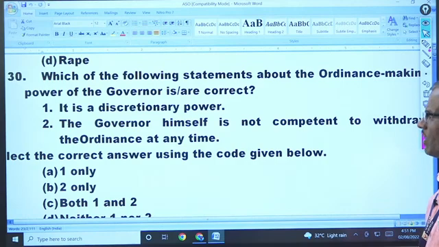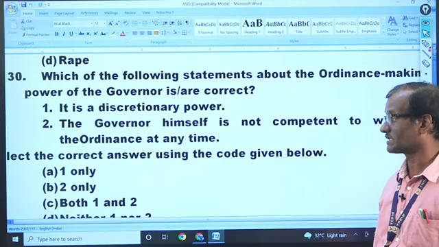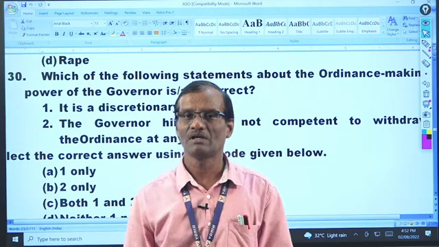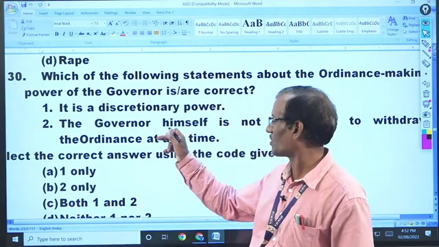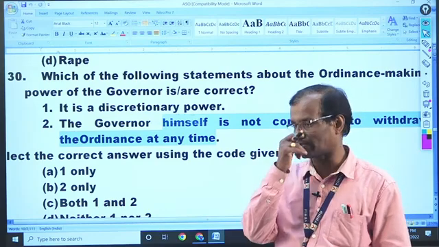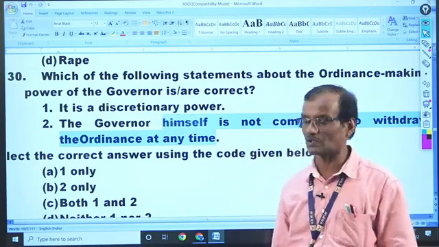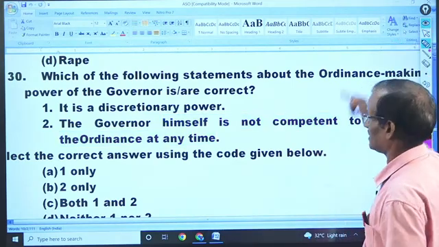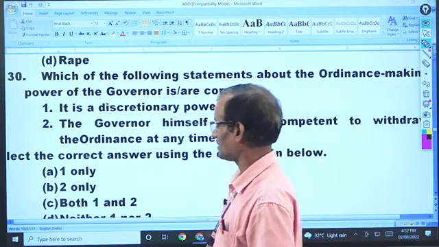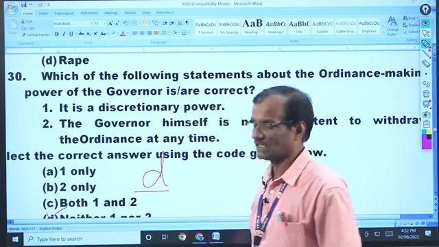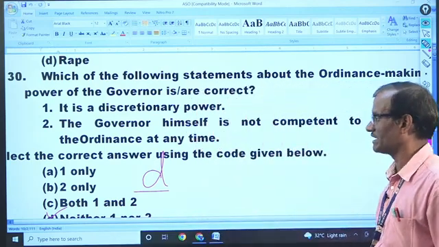Both of them are wrong because ordinance making is not a decision-making and discretionary power. He can issue an ordinance only on the advice of the Chief Minister, and he cannot withdraw the ordinance himself. Rather, he has to seek the advice of the Chief Minister before withdrawing the ordinance. So he cannot do anything with regard to the ordinance. Neither of them is incorrect, so the answer will be D.